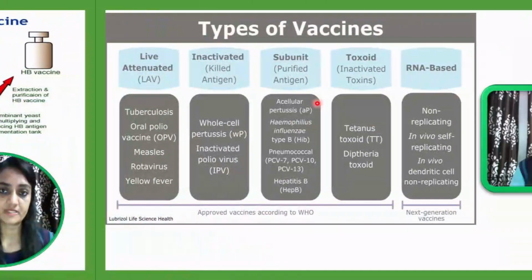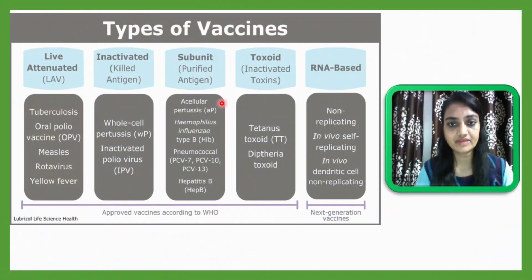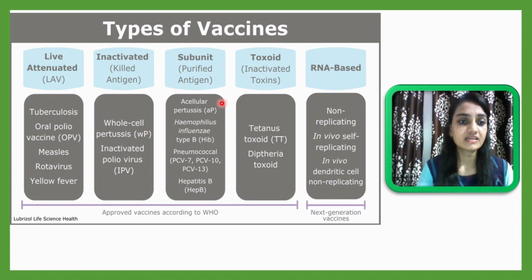Here in this slide, you can see the types of vaccines. Vaccines can be used as a live attenuated vaccine in the case of tuberculosis, oral polio vaccine, that is called OPV, then measles, rotavirus and yellow fever. You must know these examples: which are the live attenuated vaccines, and which are the inactivated types of vaccines, which may be asked in the NEET examination.